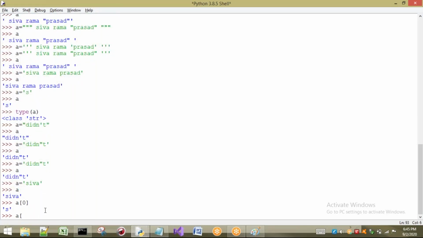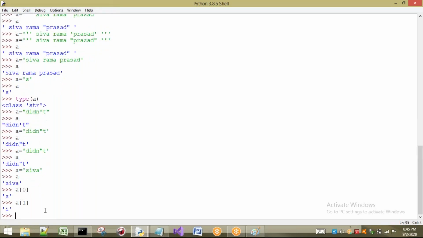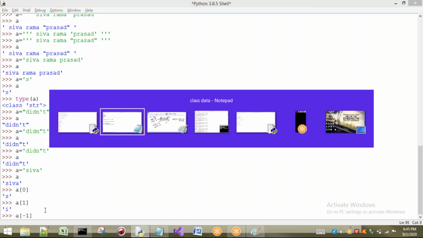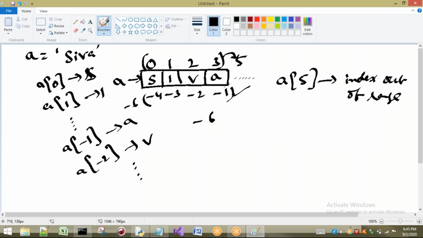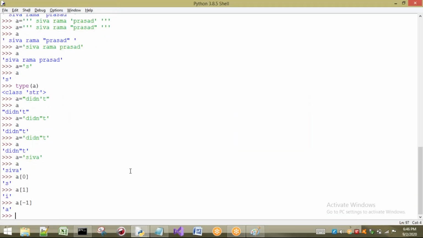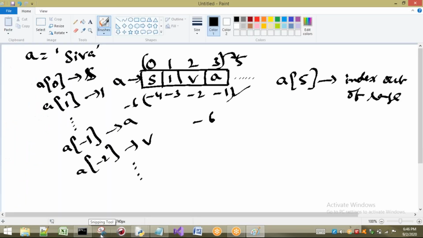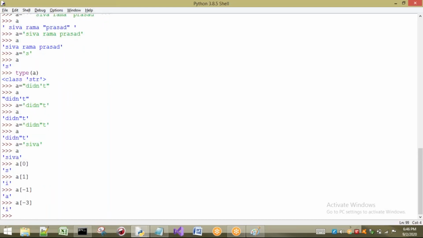Next one, a of 1. What does it have to print? I. And so on, it will print. I will go to negative indexes also. a of -1 means, from the right side it is going to consider. -1 is what? A. So it will print A. Now a of -3 I will take. a of -3 is nothing but I. Okay, enter. It will give me I.